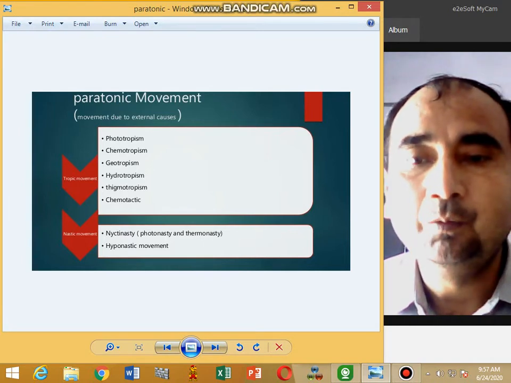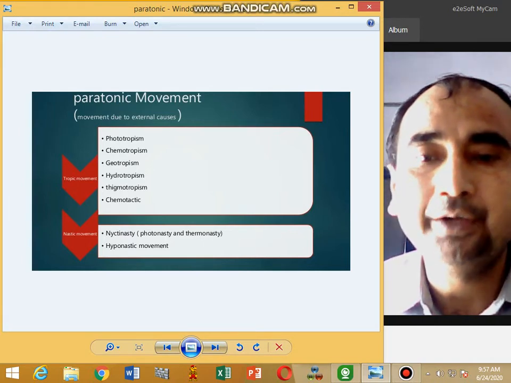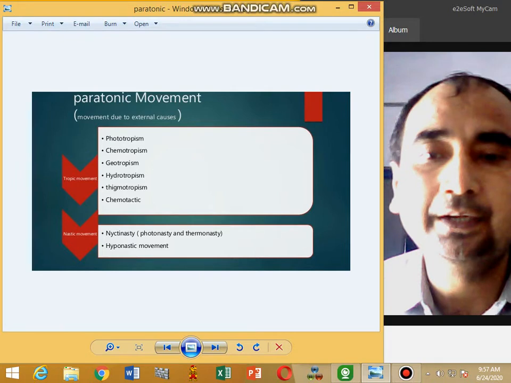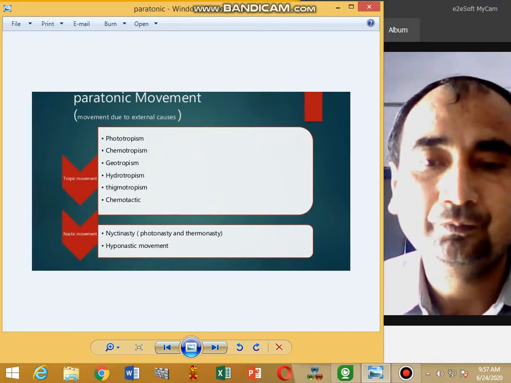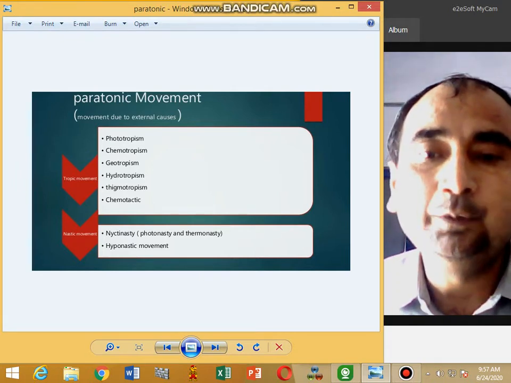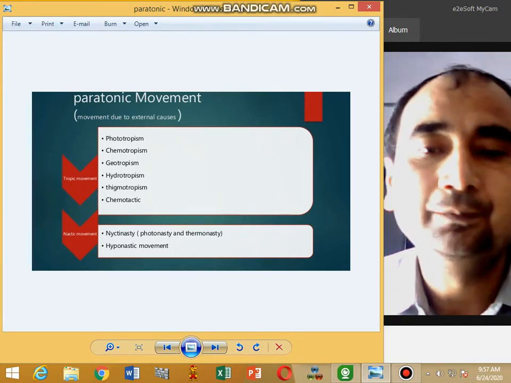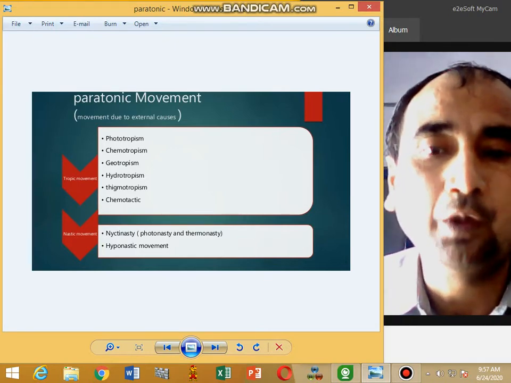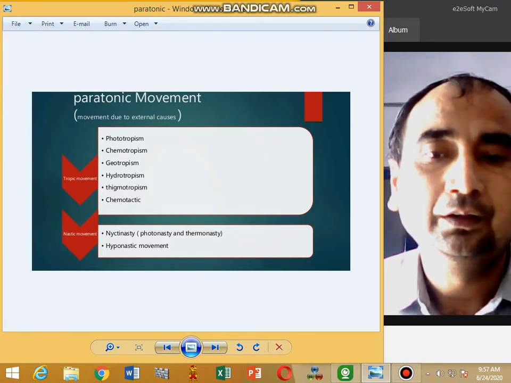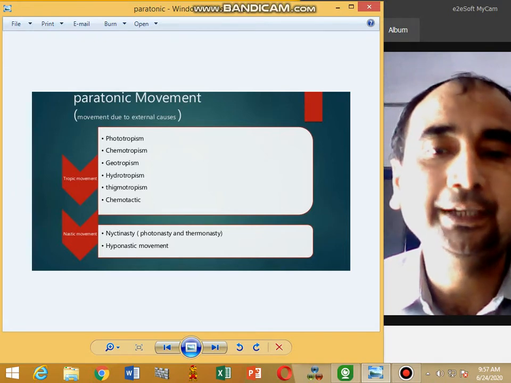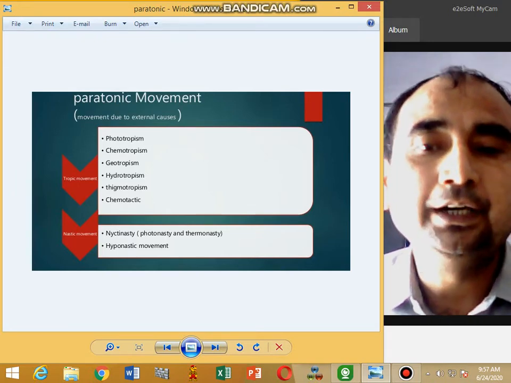Geotropism: movement of root in response to gravity is called geotropism. And chemotropism: movement in response to chemicals. For example, fungal hyphae are chemotropic. Thigmotropism: movement in response to contact is called thigmotropism.